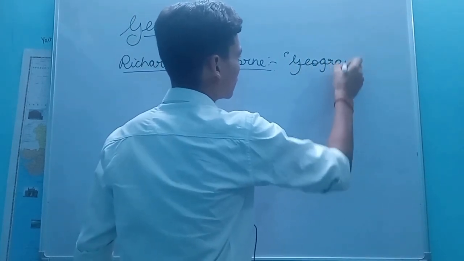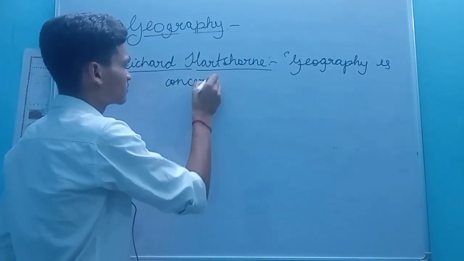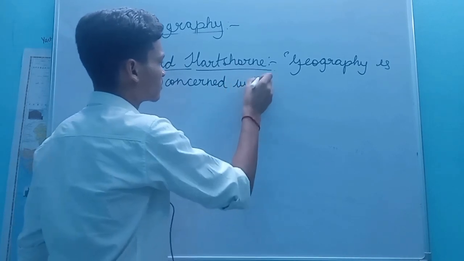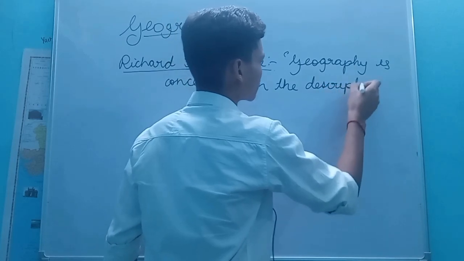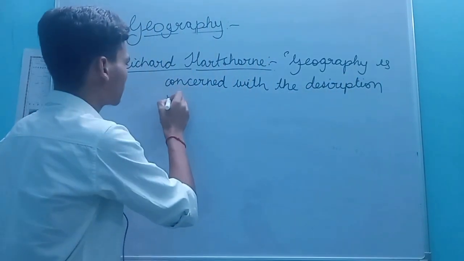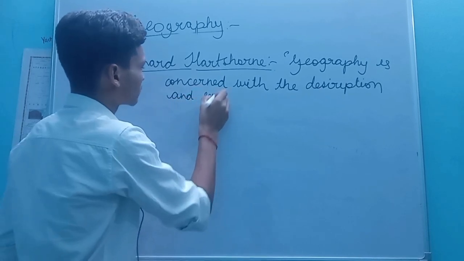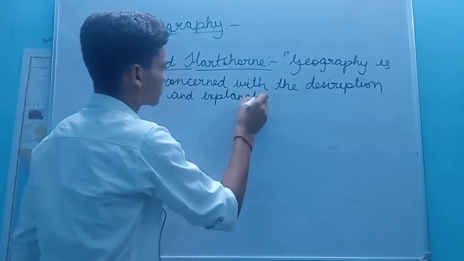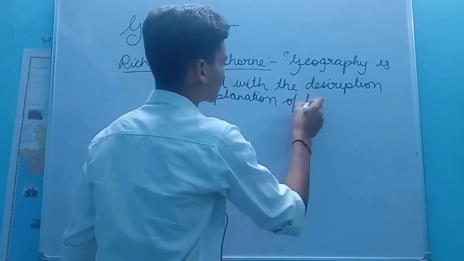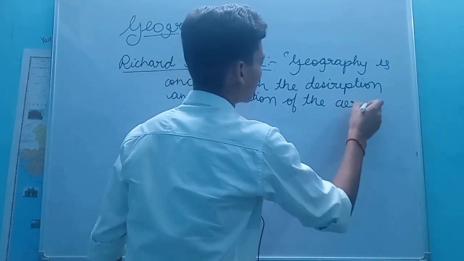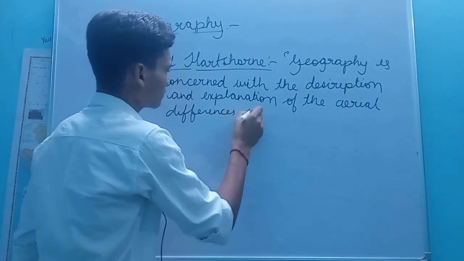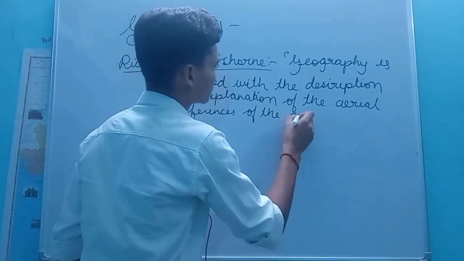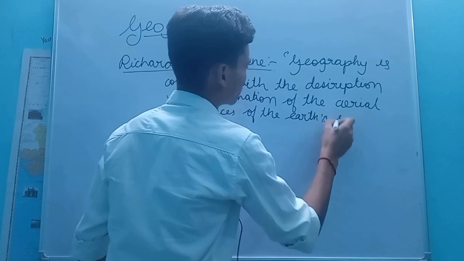Geography is concerned with the description and explanation of the aerial differences of the Earth's surface.